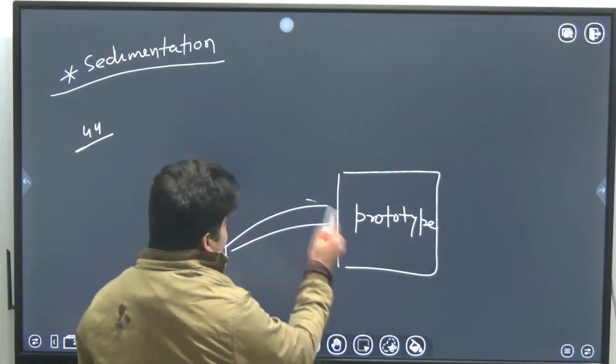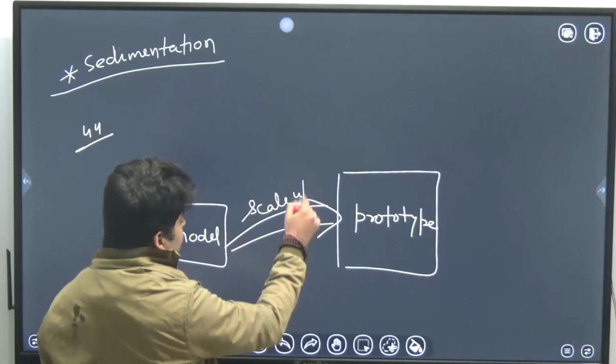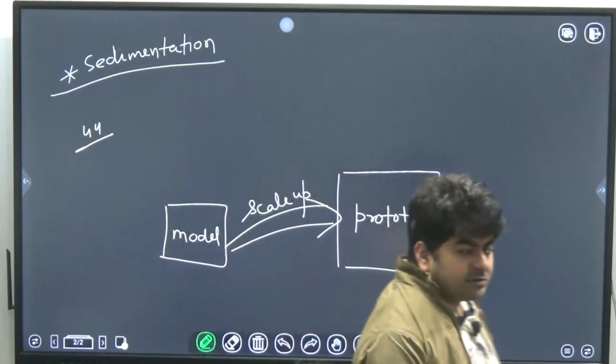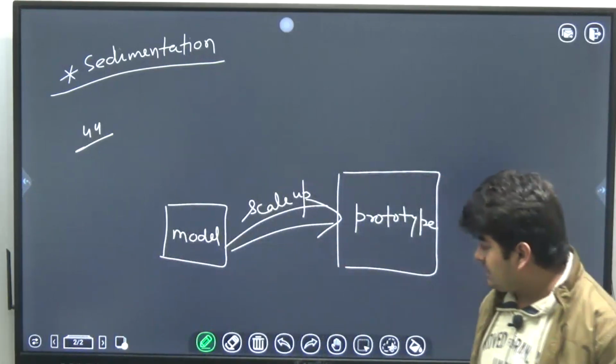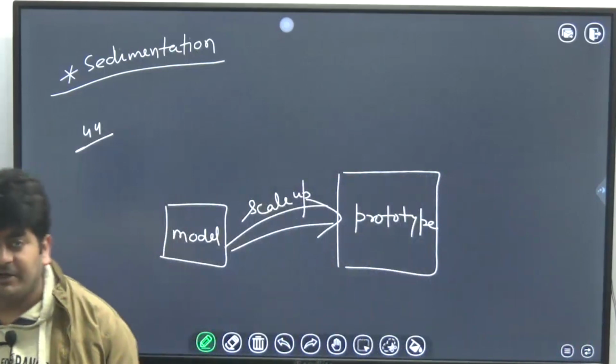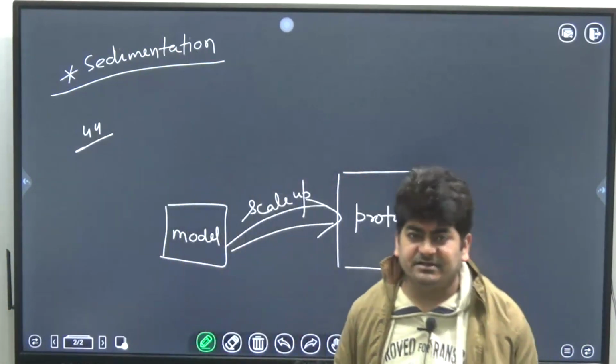When we do this scale up, you must have attended the lecture on dimensional analysis and similitude. So you must know that in scaling up, there are three things we have to keep in mind: geometrical similarity, dynamic similarity and kinematic similarity.